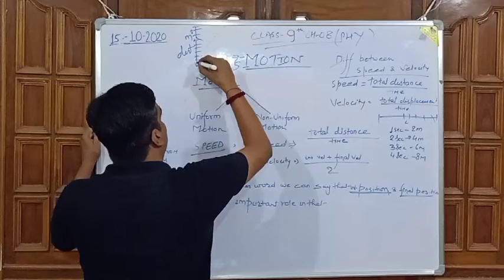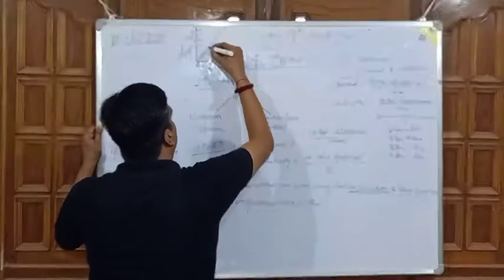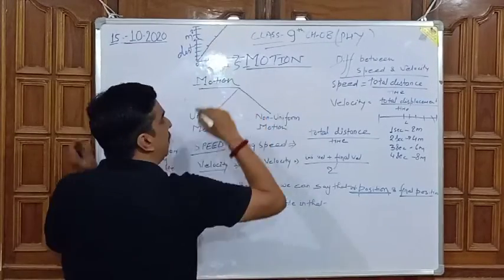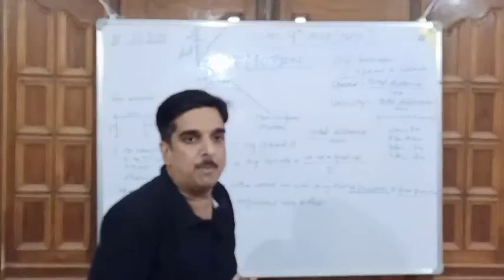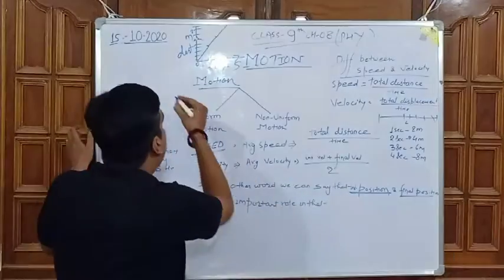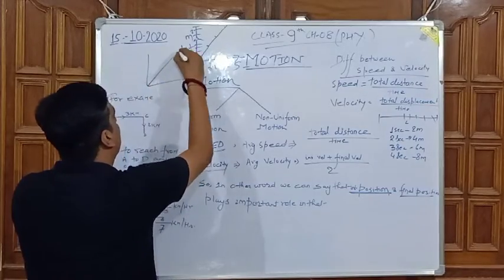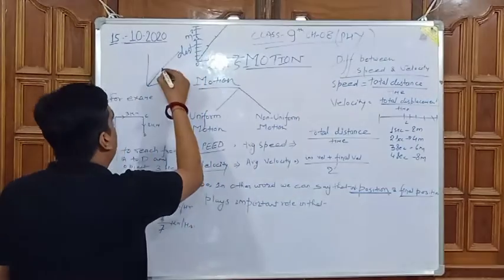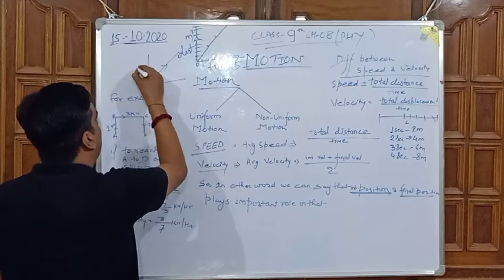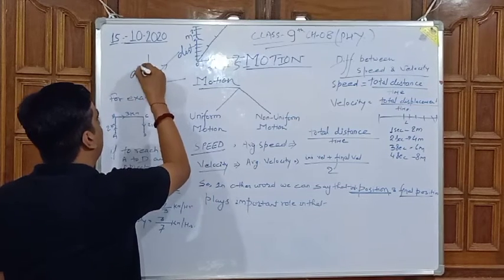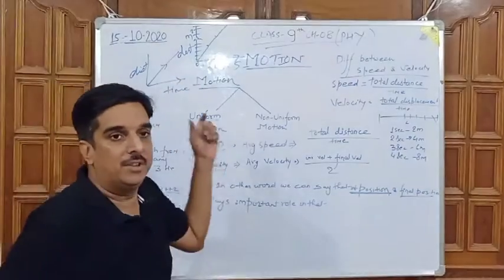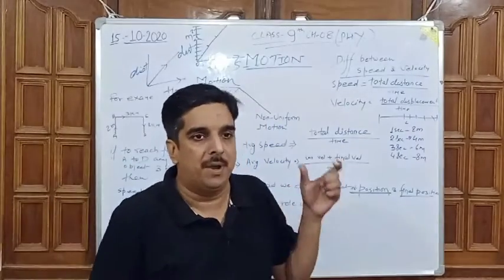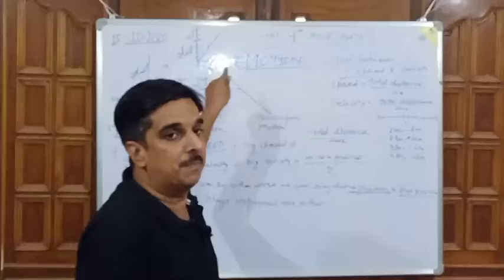Here what we can see is that the line will move straight. So in one line, the graph of uniform motion will always be a straight line. So this one is the motion, this one is the distance, and this one is the time. This is the basic concept, because this line comes straight.